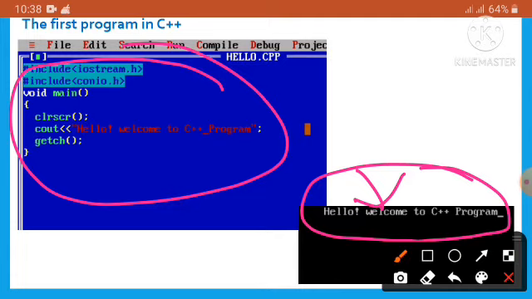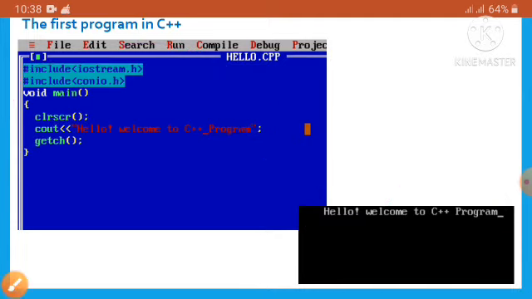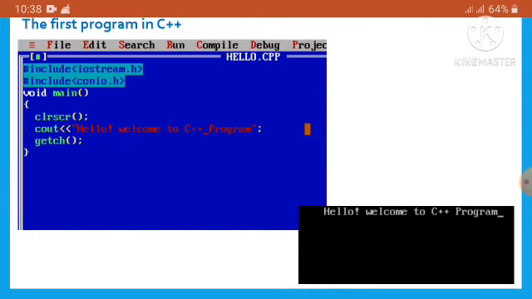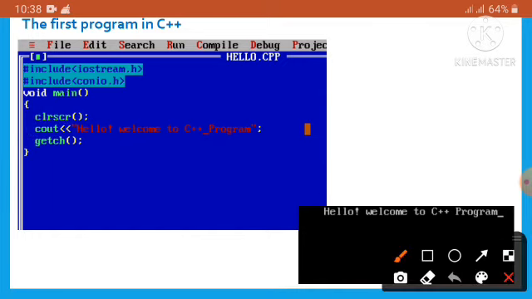Whenever we want to print something, we have to use the cout command with the double arrow, here it is the output arrow.